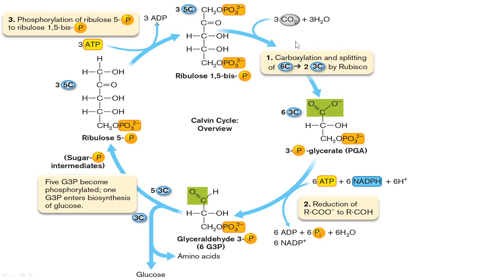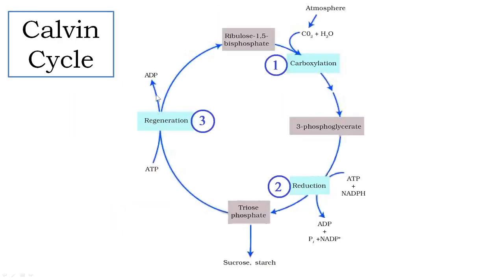RuBP plus carbon dioxide, carboxylation, then the journey goes to 3-phosphoglyceric acid, then transit to glyceraldehyde 3-phosphate, G3P. So all these intermediate metabolites, the structure of which you will be studying in your higher classes. Right now it will be sufficient for you to know this particular form of Calvin cycle.